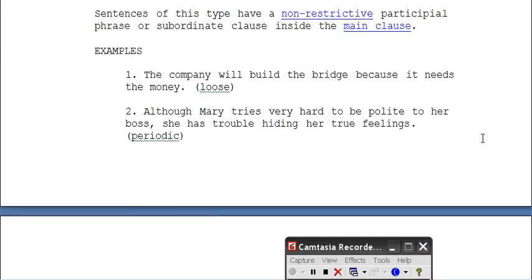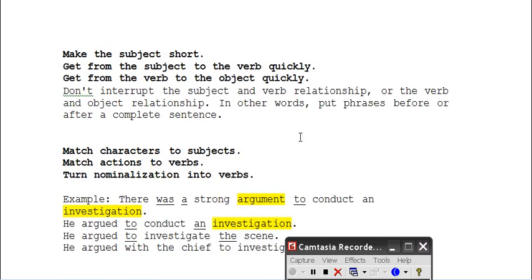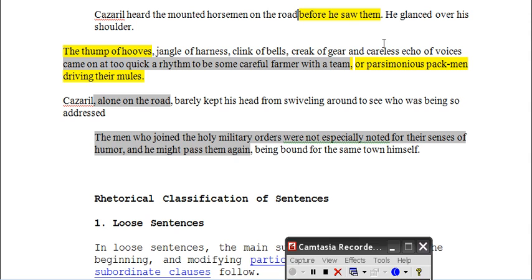Okay, so let's get back here to the rules. Don't interrupt the subject and verb relationship, or the verb and object relationship. In other words, put phrases before or after a complete sentence. So in the example here, she actually follows this advice. Subject to verb to object all happens quickly, and then she follows it with some phrases. And this actually is part of the sentence, on the road before he saw them. So this is when you can put a comma, and if you wanted to, as they sing about their childhood, whatever, that's where you put your other information.